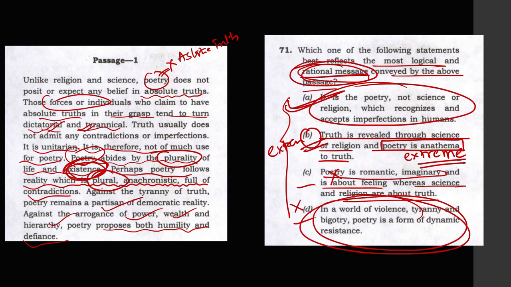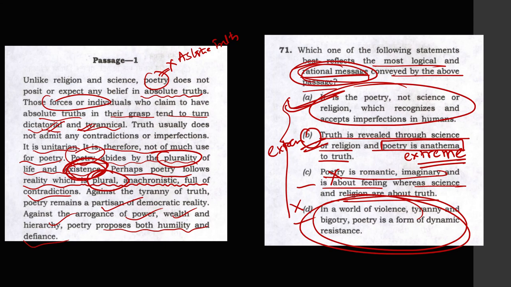The central idea of the passage is how poetry is different from science and religion. Science talks about one truth, whereas poetry talks about multiple truths. Poetry accepts the contradictions in life. Poetry is plural, whereas science is absolute truth. That is the central theme of the passage. So we get the answer as option A.